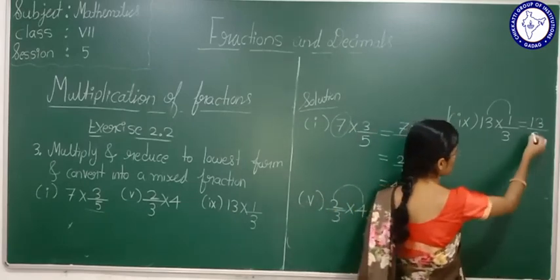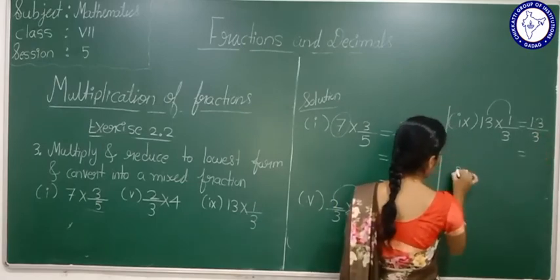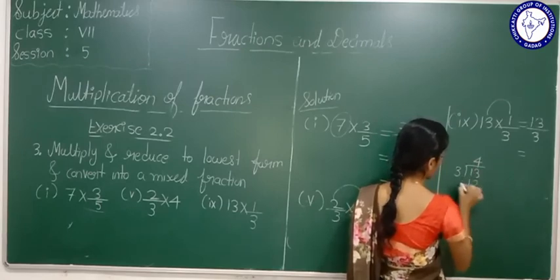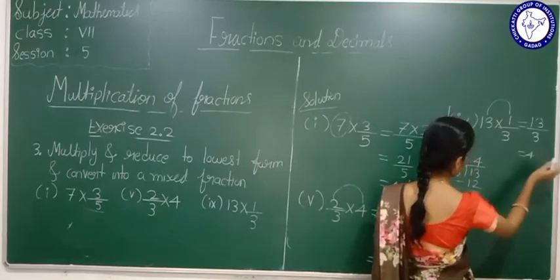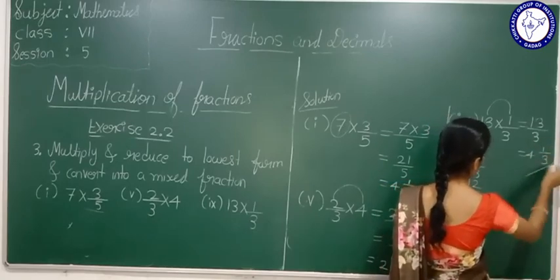No. Means this is in lowest form. Now convert into a mixed fraction. 3 4s are 12. 13 minus 12 is 1. That is the quotient. Upside we are writing remainder by denominator.